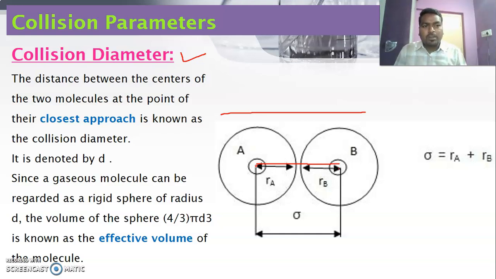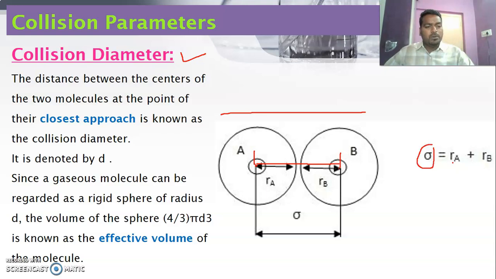During collision there is a lot of force, so the atoms come nearer. This is the closest distance possible. During the closest approach, the distance between the centers of two colliding atoms is called the collision diameter, and it is expressed using sigma.